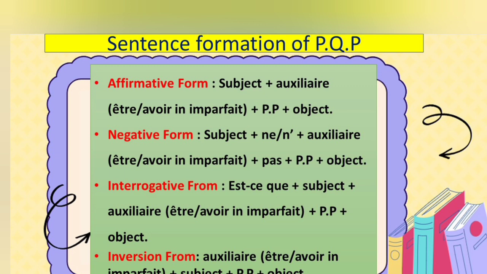Next form of interrogative is the inversion form. If you want to write the interrogative sentence in inversion form, what rule do you have to follow? In these kinds of sentences, you have to first write the auxiliary, because it's self-explanatory: inversion means the verb comes first and the subject comes later. So in these kinds of sentences, you need to write first the auxiliary être or avoir in imparfait form, plus subject, plus participe passé of the main verb, and then the object, meaning the rest of the sentence.